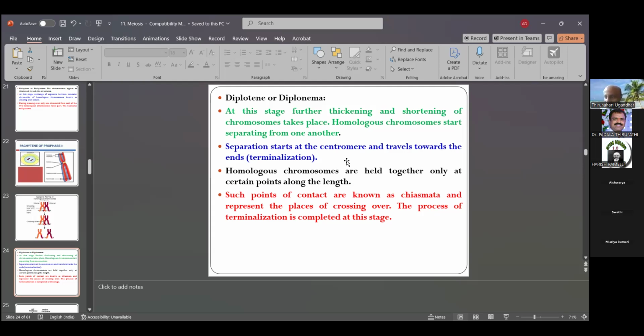So after fusion, after chiasma takes place, the homologous chromosomes separate from each other. That is called diplotene. Diplo means two. Then they are isolated or separated. That is also called tin, also called nema. Separating from one another, separation starts at the centromeres and travels towards the ends, from the center part to the peripheral part.